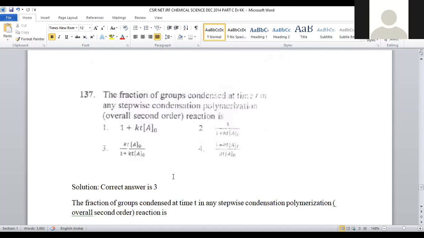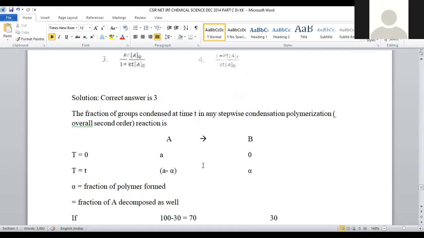Let us move on to question number 137. The fraction of groups condensed at a time in any stepwise condensation polymerization. Overall, the reaction will be second order. It is a question from chemical kinetics applied to polymer chemistry, right? So this is a combination question. Now let us see how many fractions of groups got condensed in the stepwise polymerization reaction.